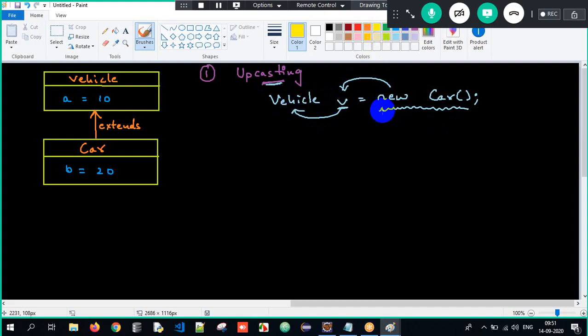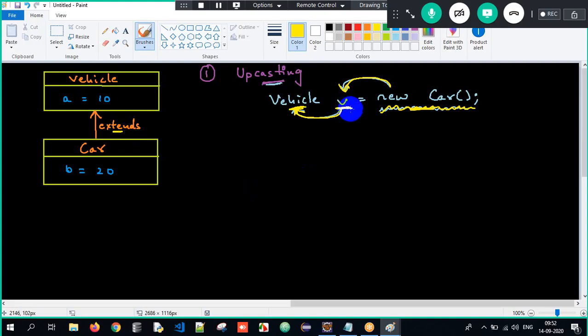What is upcasting? I repeat, creating an object of the subclass and storing its address into a reference which is of type superclass, in other words, superclass reference, subclass object. That is called upcasting. And upcasting can be done only in case of an is-a relationship. Is there an is-a relationship between them? Yes. So I can easily achieve upcasting, and upcasting will always happen implicitly. Why? Because it is subclass to superclass, so it will always happen implicitly.